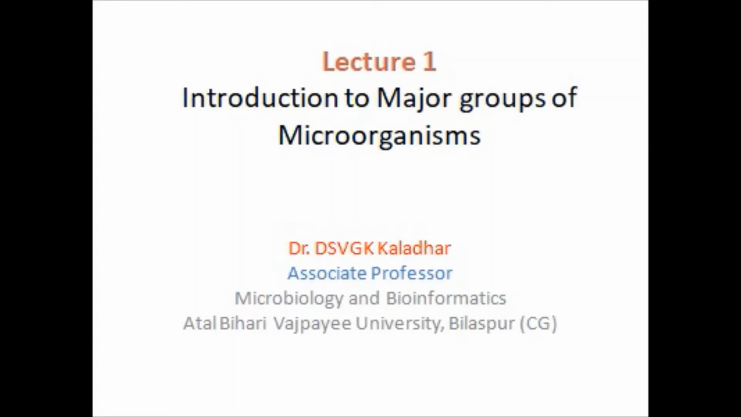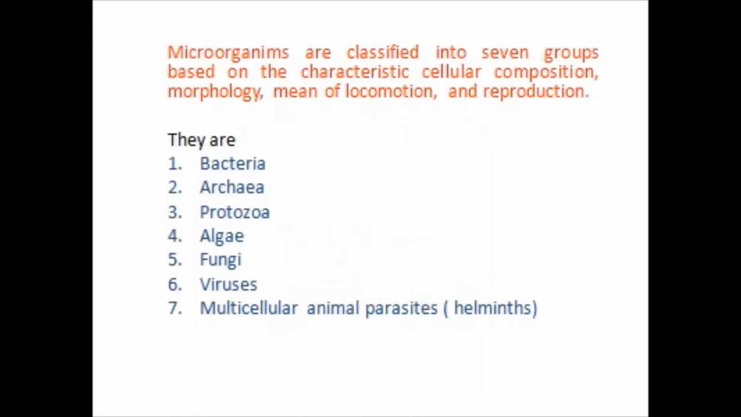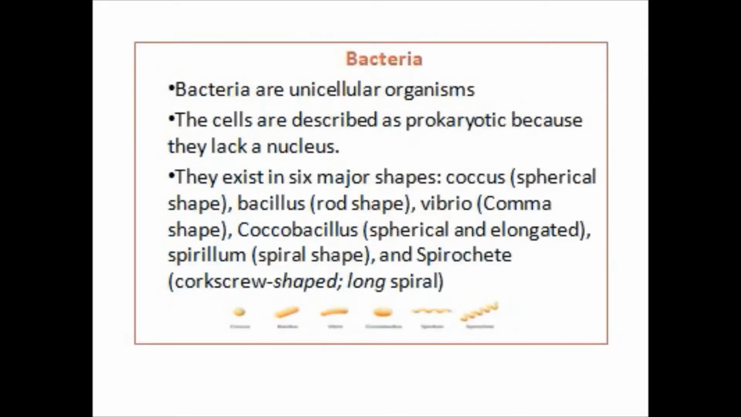Lecture 1. Introduction to Major Groups of Microorganisms. Microorganisms are classified into 7 groups based on the characteristic cellular composition, morphology, means of locomotion, and reproduction. They are: 1. Bacteria, 2. Archaea, 3. Protozoa, 4. Algae, 5. Fungi, 6. Viruses, and 7. Multicellular animals like helminths.